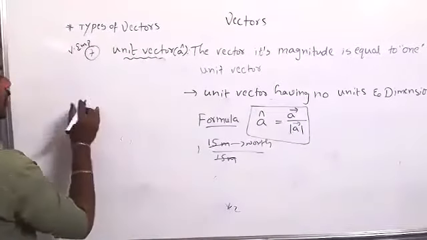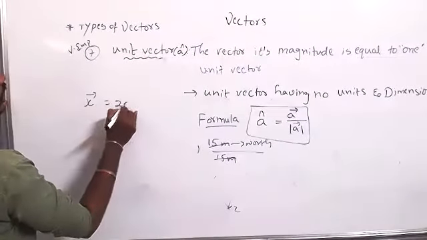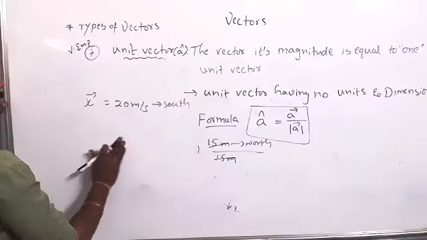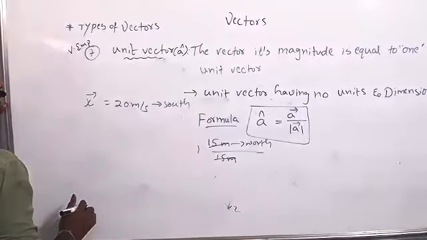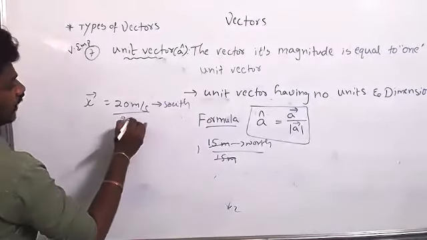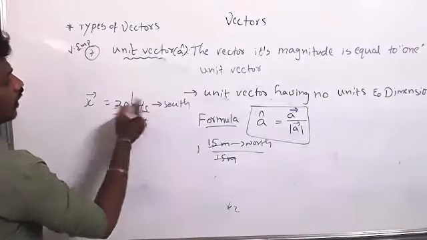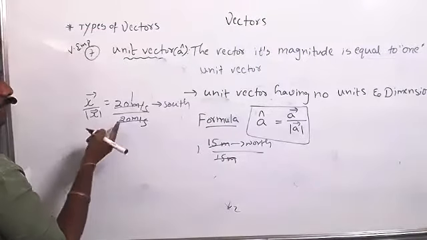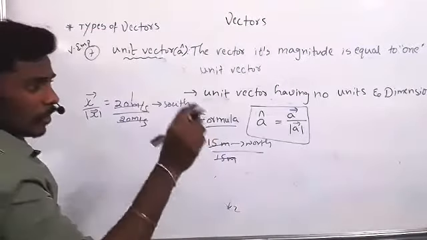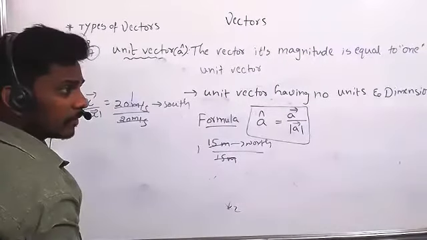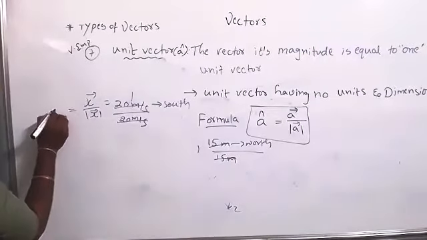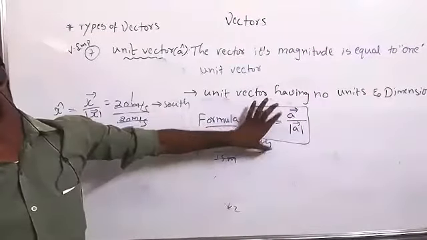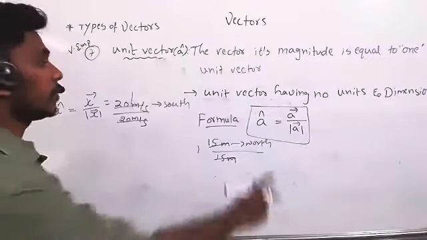Now I have given a vector x bar equal to 20 meter per second south. I want the unit vector. What will you do? Divide by 20 meter per second. Then the units will get cancelled, and you get 1 south. So the mod is representing magnitude. Are you understanding clearly what is magnitude and what is direction? Yes, sir. That equals the unit vector. It is the unit vector formula. You should remember, very important. The unit vector concept is very important.